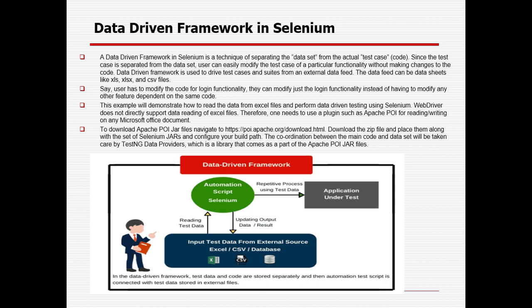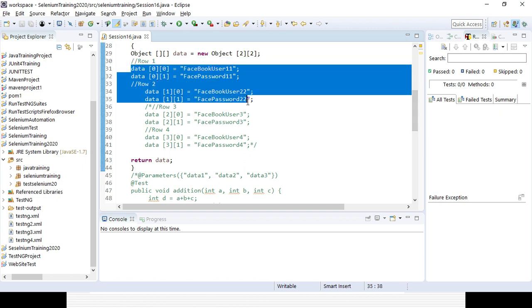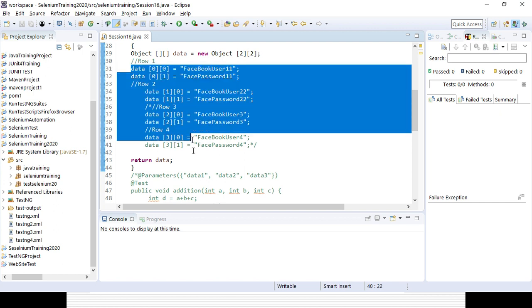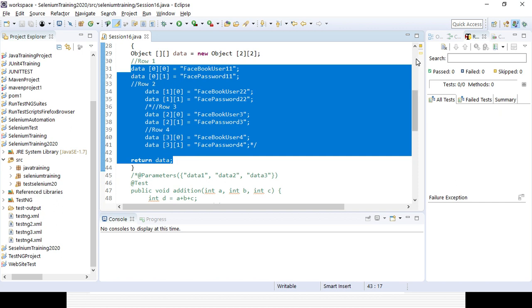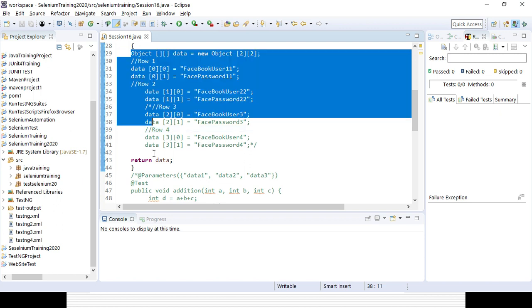But now we will not be hard coding it here. You can see hard coding will be required a lot of times. We need to add data like 1, 2, 0, 3, 0, and there can be mistakes. Instead of hard coding, we will be using some Excel, CSV or database. I will just be adding the user ID and password, user ID and password, and you can easily maintain it instead of maintaining it here. In case we want to maintain it here, it will also be complicated, right?